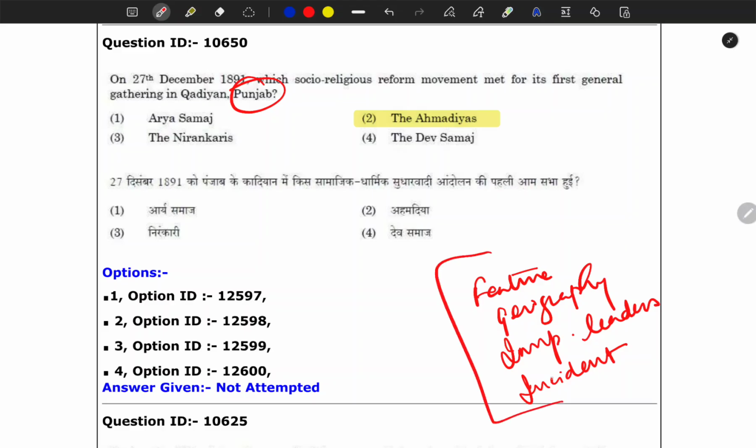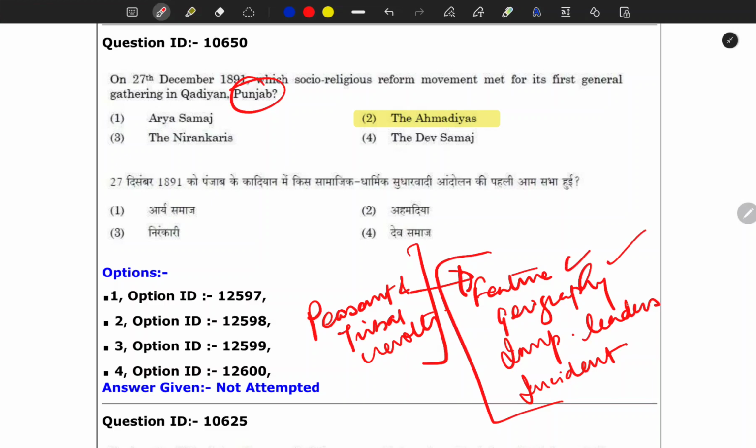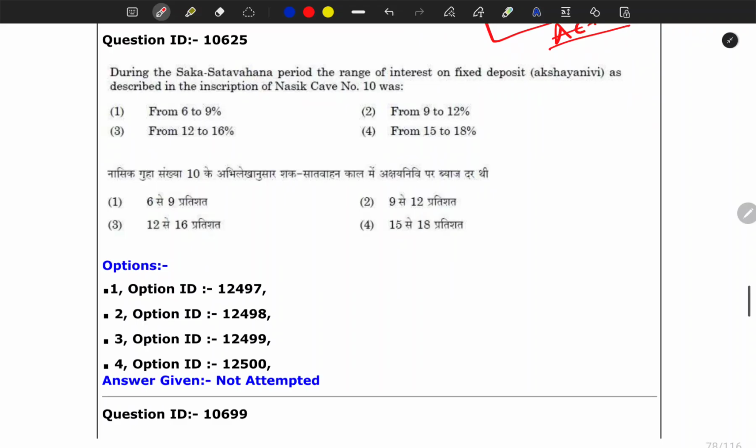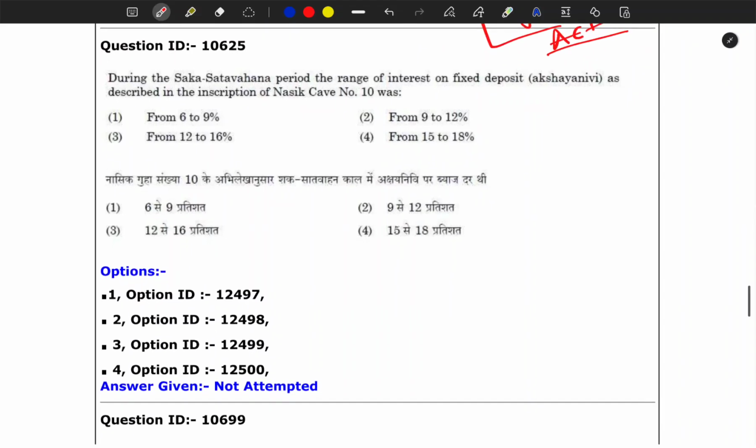With that we also have to do peasant and tribal revolts, with similar themes: features, geographical area, important leaders and incidents, and any act or provision that came after the revolt. This kind of information is very important, so go through it and revise it.